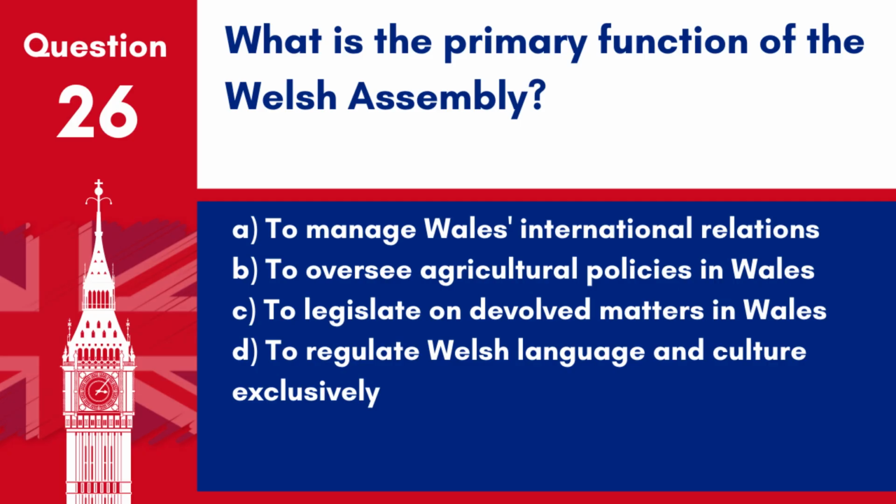Question 26. What is the primary function of the Welsh Assembly? A. To manage Wales' international relations. B. To oversee agricultural policies in Wales. C. To legislate on devolved matters in Wales. D. To regulate Welsh language and culture exclusively.